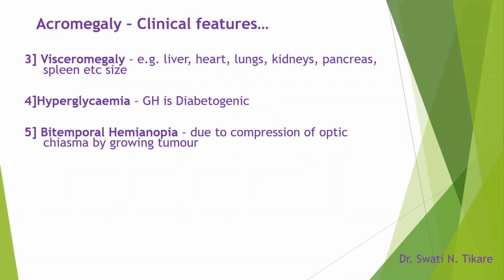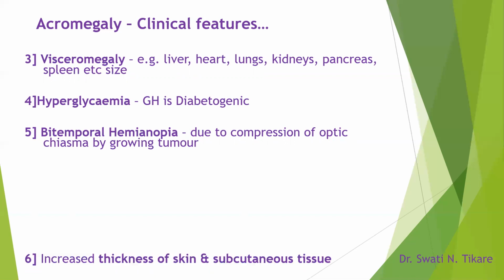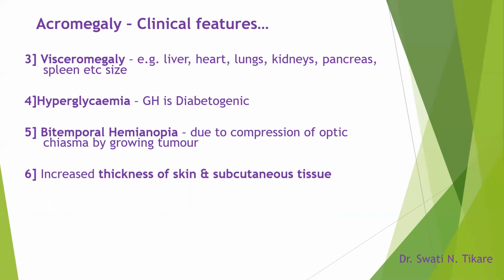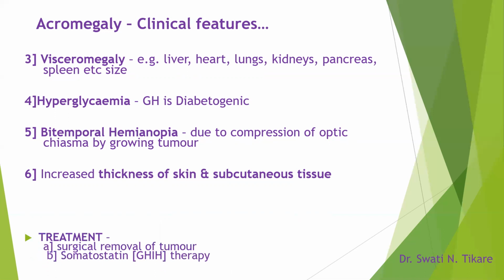This is due to the compression of the optic chiasma by the growing tumor. If we have not done the visual pathway yet, then you would not understand, but it is due to the compression of the optic chiasma, which is part of the visual pathway, because of the growing tumor of the anterior pituitary pressing on the optic chiasma. Then there is increased thickness of skin and subcutaneous tissue. That's why the entire skin appears very rough and thickened.